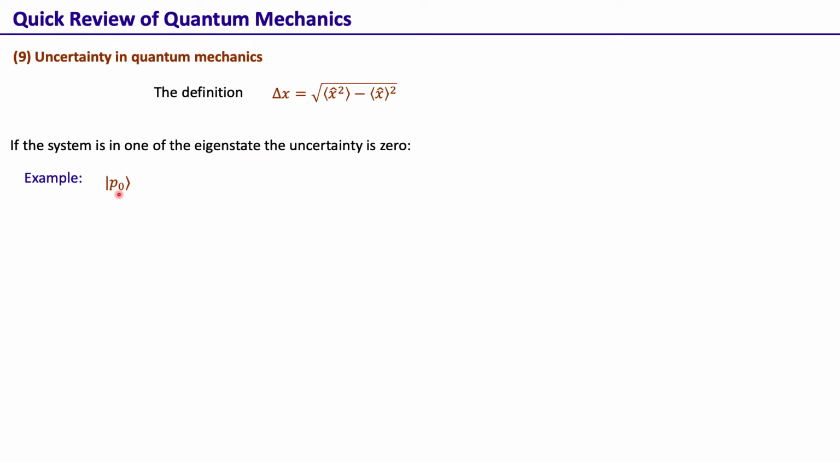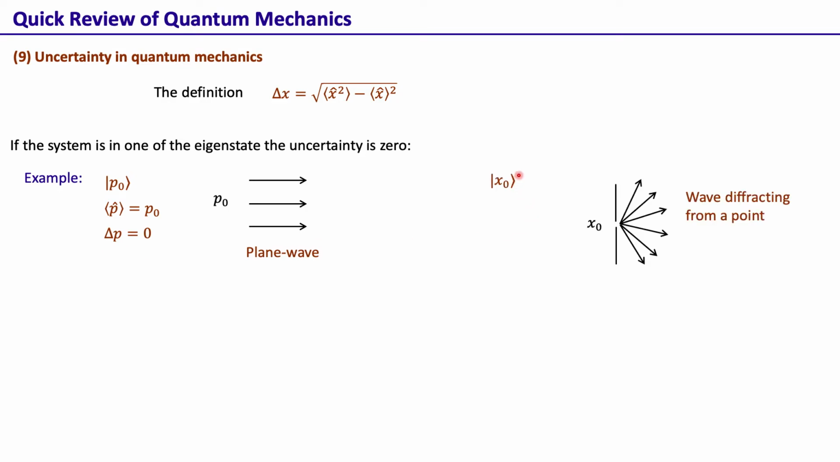For example, if we have the system in the momentum eigenket, one example can be what's known as a plane wave. A plane wave is an example of a momentum eigenket with fixed momentum value p naught. For such a state, if we calculate the momentum, its expectation value is essentially p0, because every time we make the measurement we get the same result. And so the uncertainty in the measurement of p is actually 0. We can have another example. Let's say here this is the example of a position eigenket. Something that very closely resembles a position eigenket is a diffracting wave coming from a point, and that point is x0.